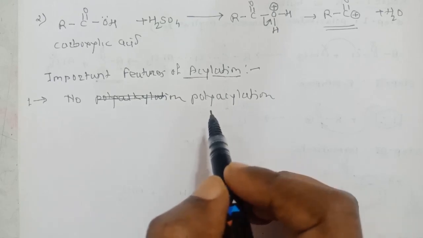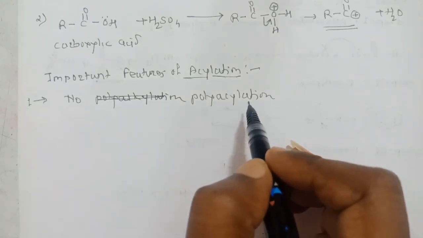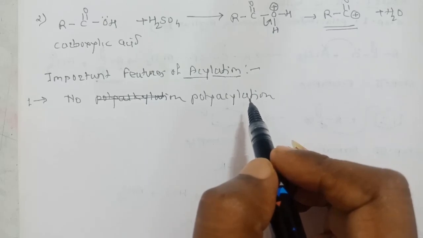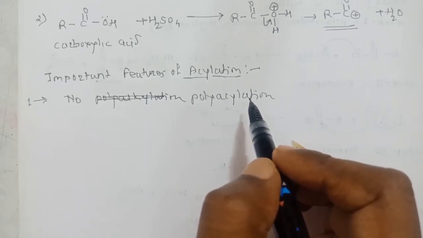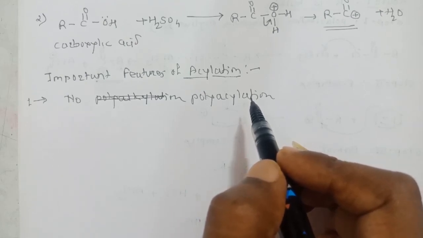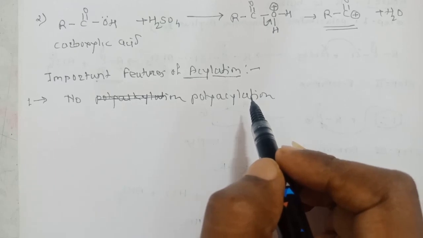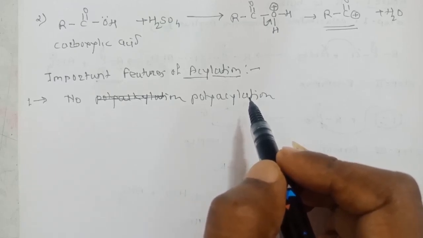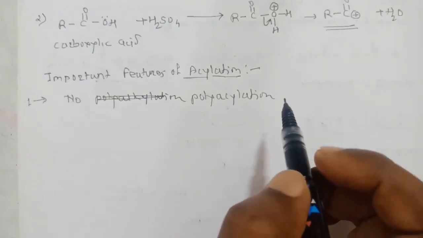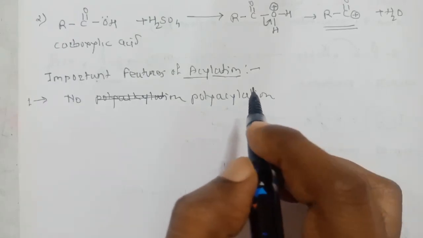So there is no problem of polyacylation, because after one acylation our product becomes deactivated, since the acyl group attached is a deactivator. The benzene ring will be deactivated and further acylation on the benzene ring will not be possible. So this is one important feature.